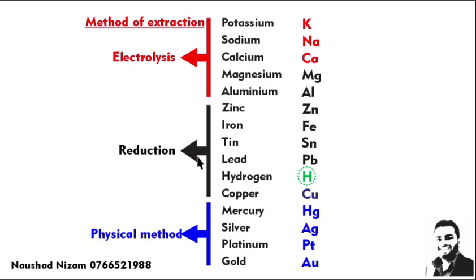You don't find sodium as a native metal element in nature. Sodium is actually found in sodium chloride in the sea. In your lab, the sodium metal is not a natural one. So that sodium is extracted from seawater using this method, electrolysis. Grade 11 wala api make explain karna what is electrolysis, right? And the middle ones use the method called reduction. Those below use general physical methods, right?